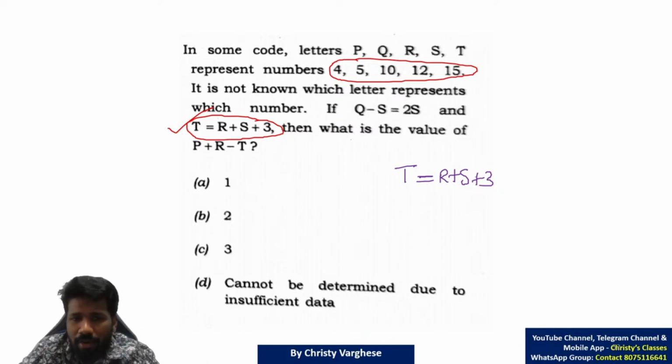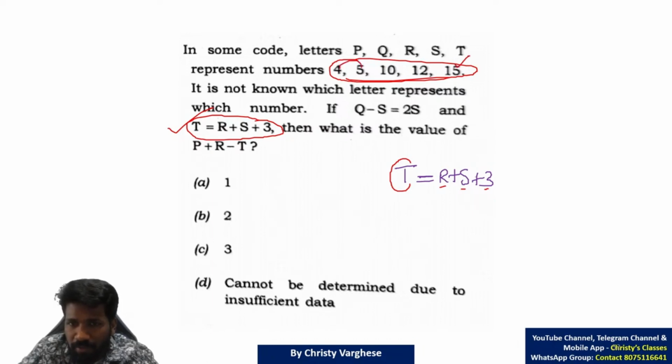So t is equal to r plus s plus 3. T is equal to r plus s plus 3 means one number, another number plus 3 is t. Trial and error from these 5 numbers, which numbers will satisfy that? So t should be a bigger number because all these are positive numbers. So 15 is the bigger number.